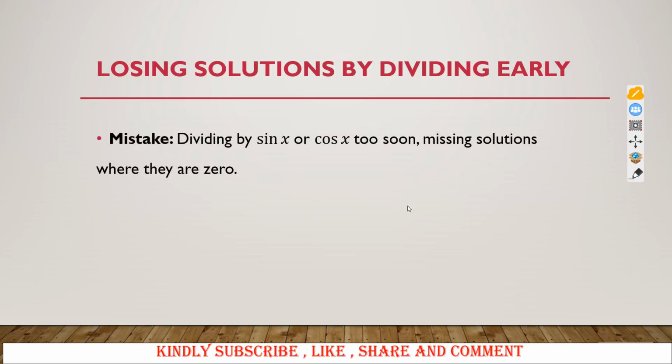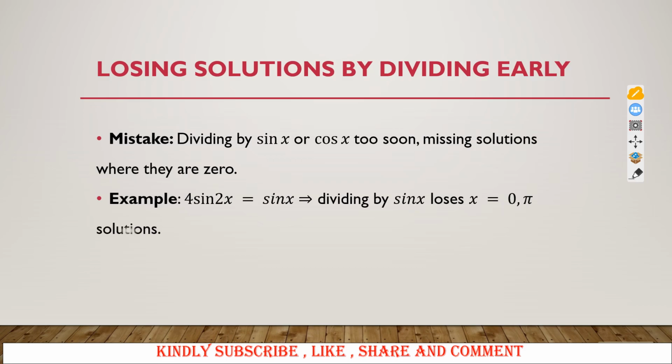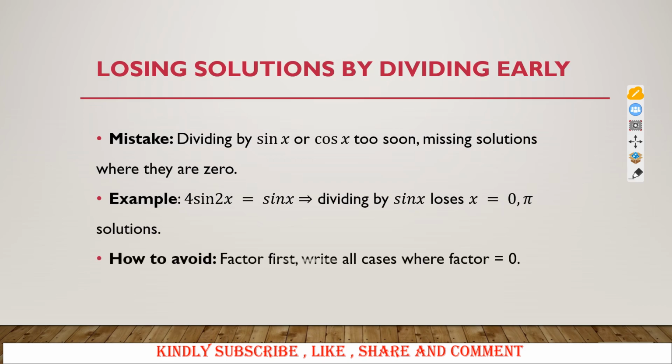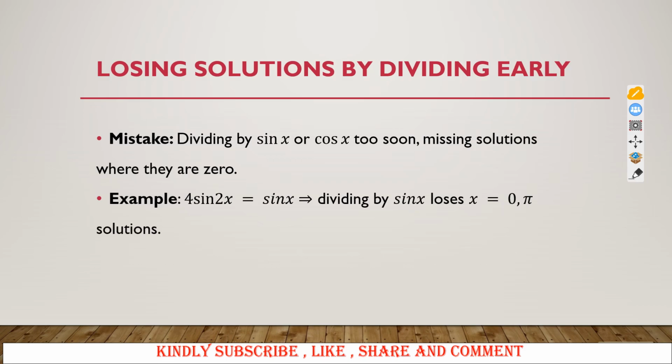The mistake can be to divide by sine, cos, or any other, it can be cosec too, too soon, which might lead to missing some of the solutions, especially where they are equal to 0. Let us look at one of the examples here and see how we can lose some marks.